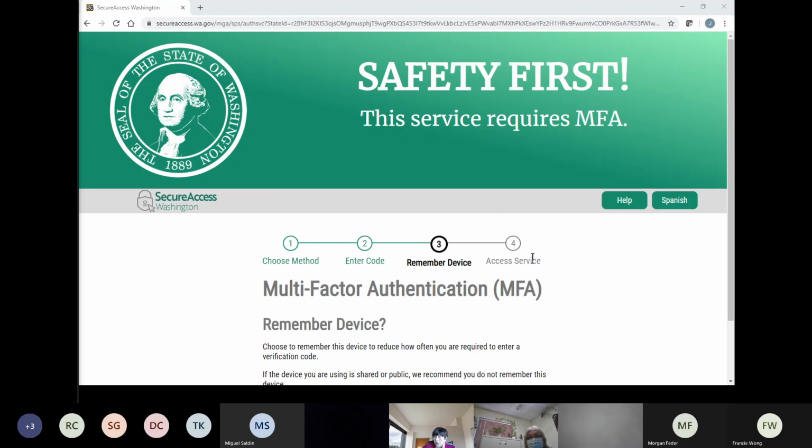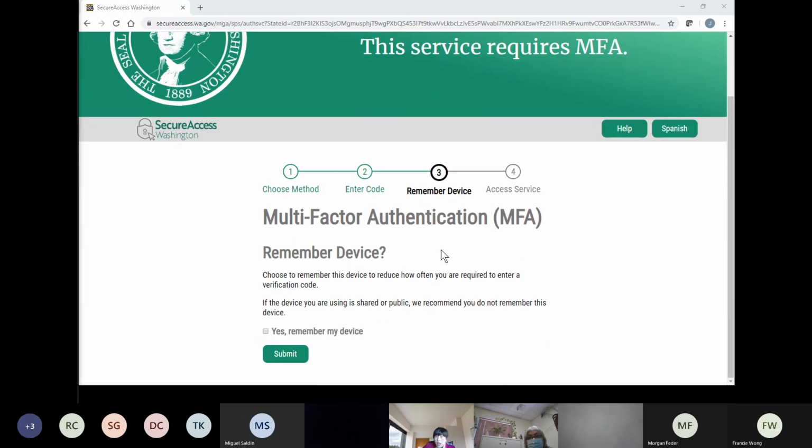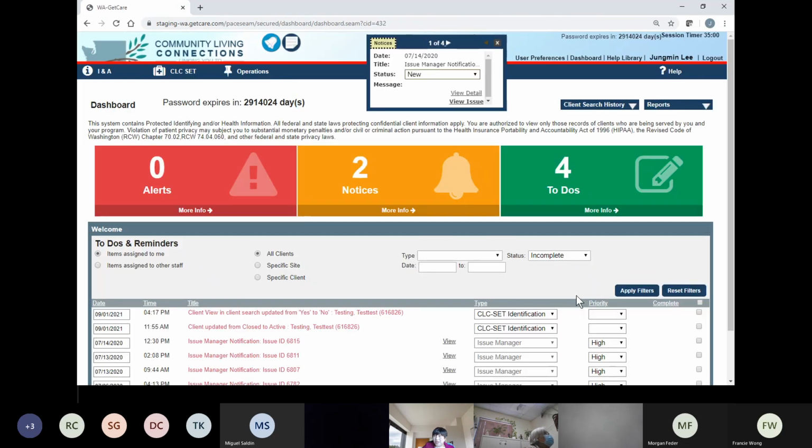Then it will ask you to remember the device. Maybe you can do that initially one time. So yes, remember my device. Once you do that, you can bypass this page. So you click submit again. Yes, finally, this is GetCare.